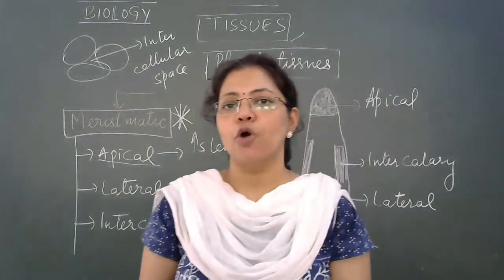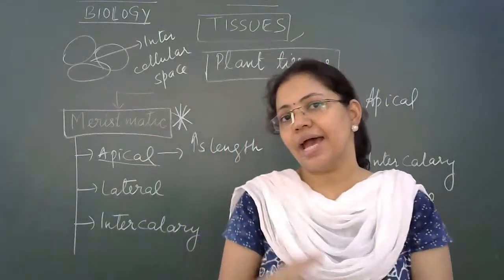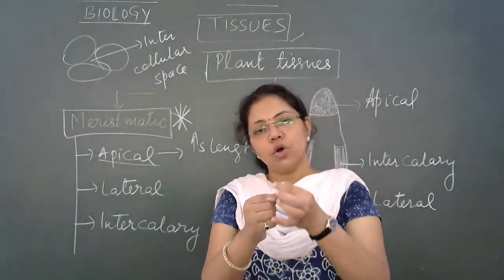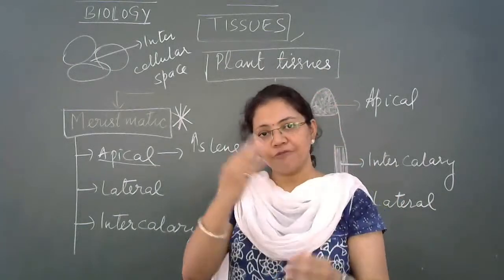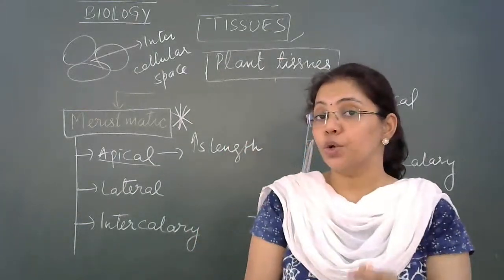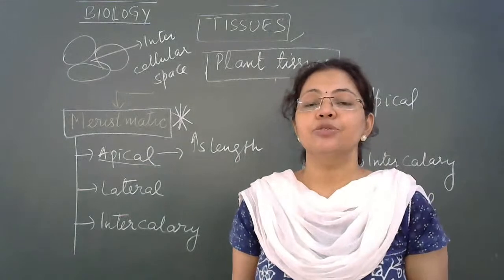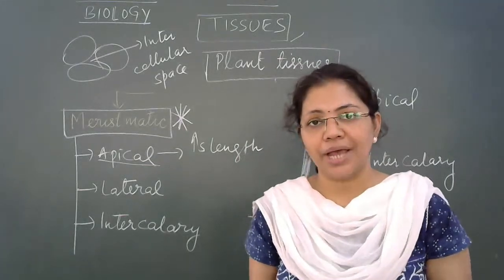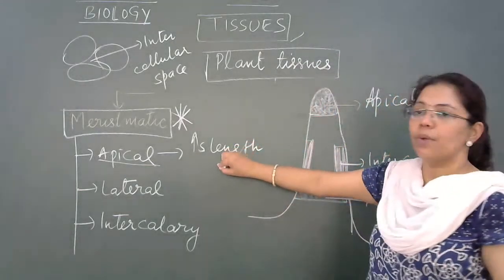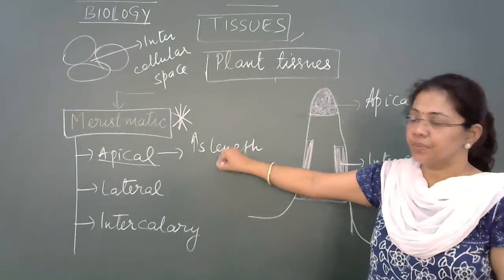More cells are formed, and because of these newly added cells, the length of the stem above the soil and the length of the root under the soil keep on increasing, right? So that is about the apical meristem.